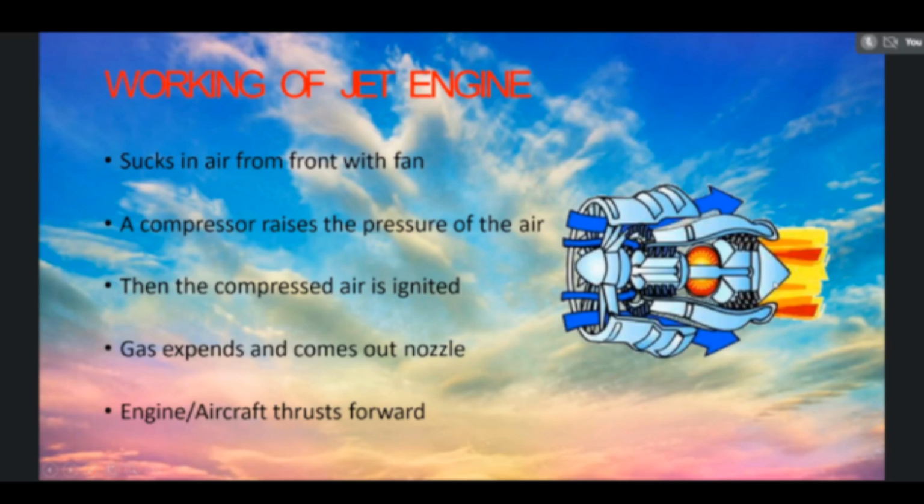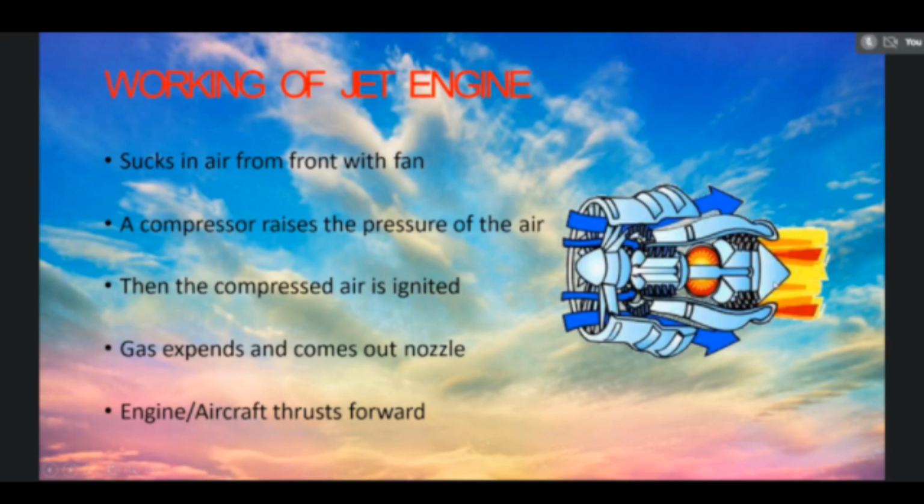As I told, the intake part is the diffuser, the second part is the compressor, and the third part is the combustion chamber. This combustion chamber will have the fuel nozzles, which are used to spray the fuel during the combustion. Then the fourth part is the turbine, and the fifth part is the nozzle. Now we are going to see each part of the engine one by one.